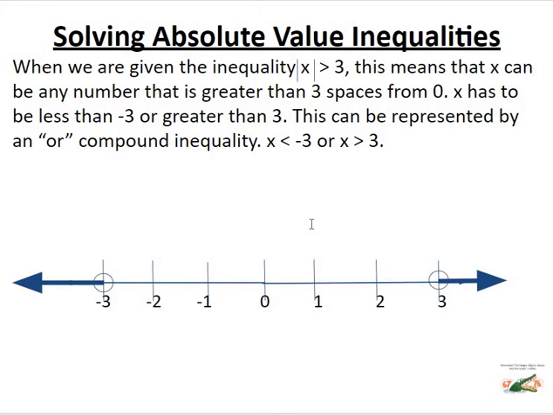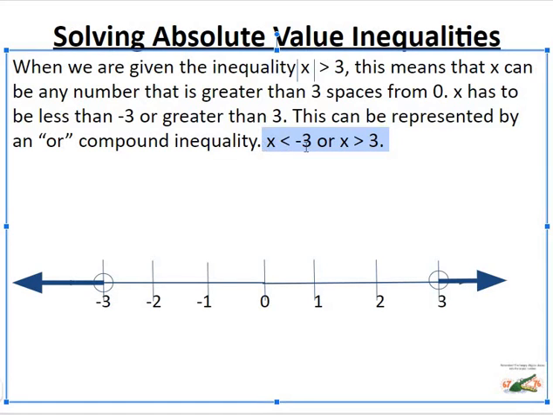All right, so the flip side of that, if we're given the inequality, the absolute value of x is greater than 3. So on this one, it was less than 3. Here, we're saying the absolute value is greater than 3. This means that x can be any number that is greater than 3 spaces from 0. So any number whose absolute value is greater than 3, so it has more than 3 spaces from 0. X has to be less than -3 or greater than +3. This is represented by an OR compound inequality, and this is what that will look like.